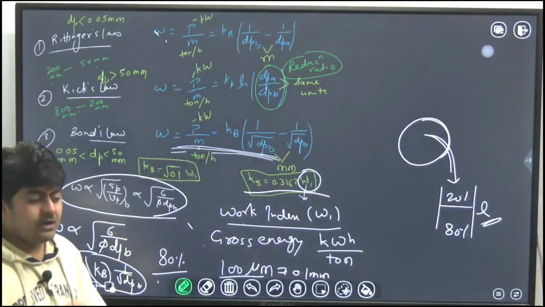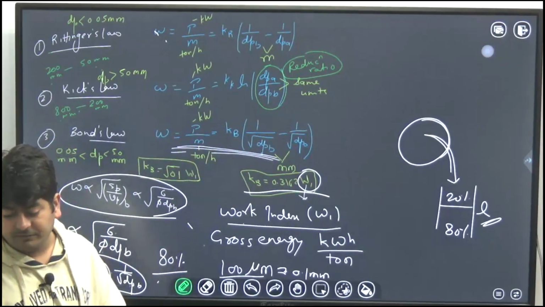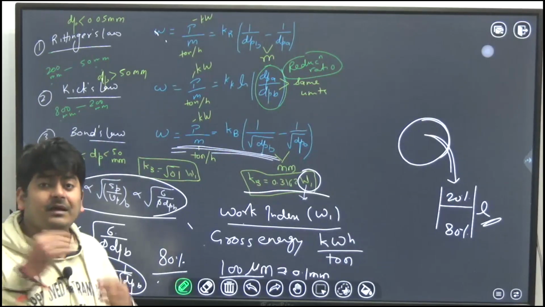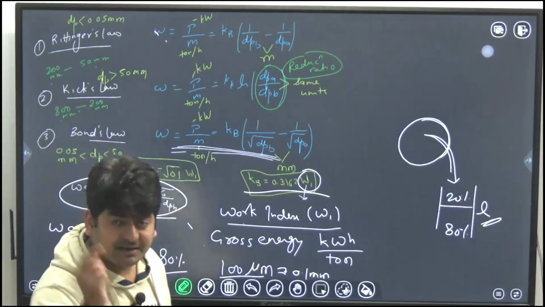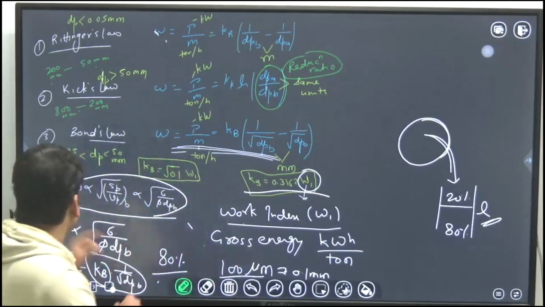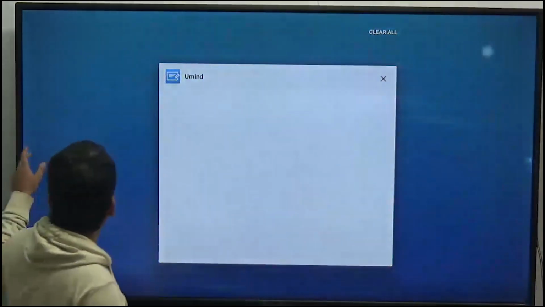Yes. Okay, so here we have one numerical which I want to discuss, because that numerical will lead us to another key point which we should know about all these laws.